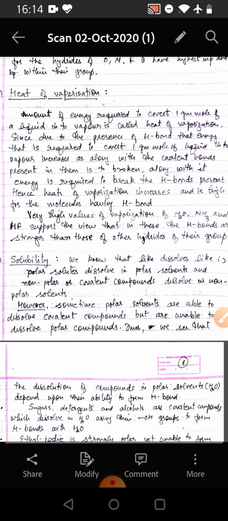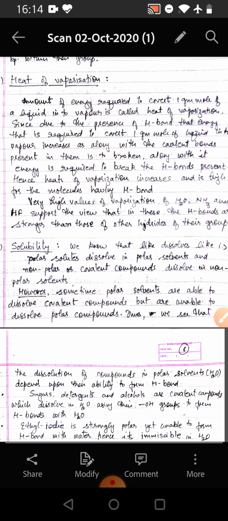Then we come to heats of vaporization. Now for the heat of vaporization, the amount of energy required to convert 1 gram mole of a liquid into vapor is called heat of vaporization. Since due to the presence of hydrogen bonds, the energy that is required to convert 1 gram mole of liquid into vapor increases, along with the covalent bonds present in them.